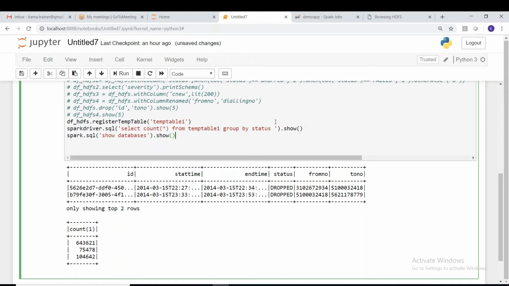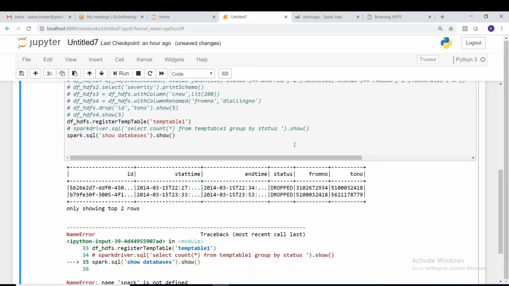Let me show you this. Okay, I am commenting this stuff. Now Spark SQL will use Hive internally. Something wrong. What is that? Spark driver, right? It's not Spark driver.